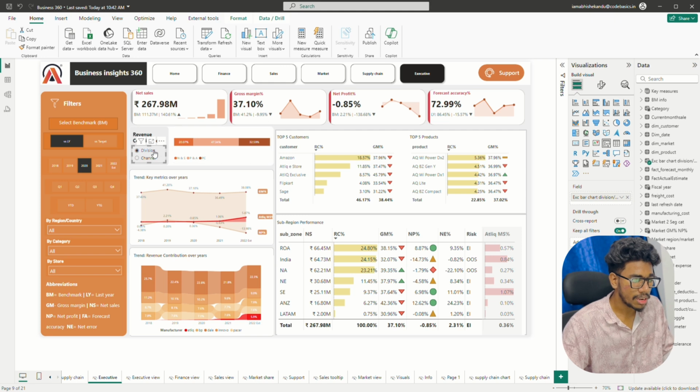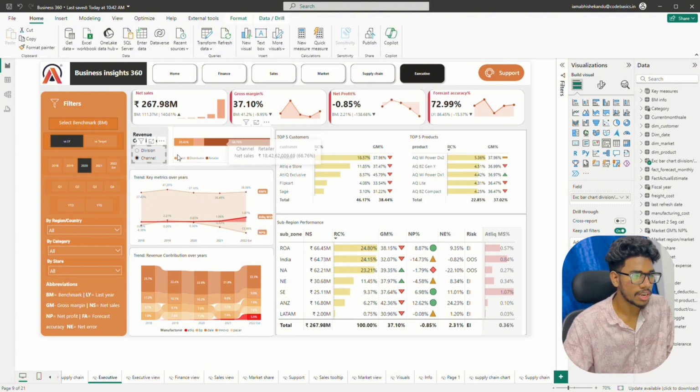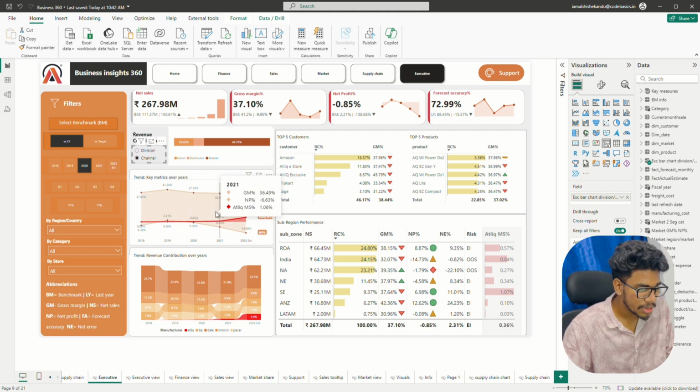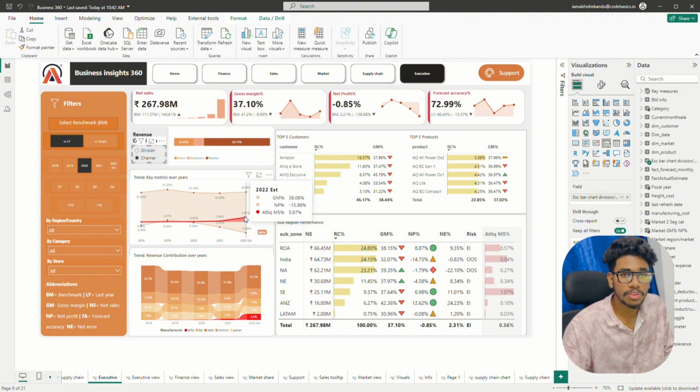By clicking on the radio button for the channel, I can see the revenue contribution for the different channels. I explained, right? There are 3 different channels: direct, distributor, and retailers. Among the 3, my retailer channel is making a good revenue contribution compared to the direct and the distributor. The key metrics over here are shown for gross margin percentage, at-click market share, and net profit, which gives a clear picture of how the net market share of at-click has increased with respect to the gross margin and net profit percentage.